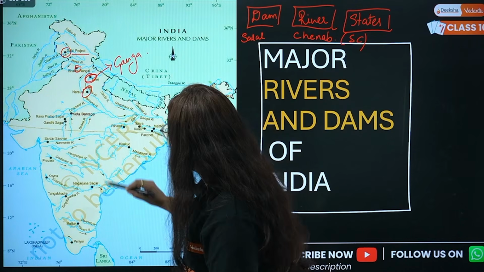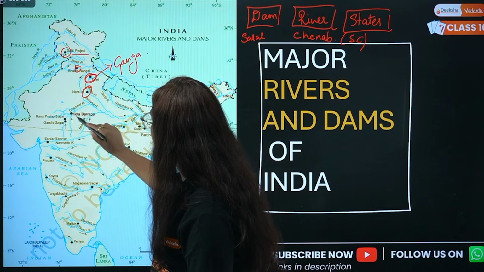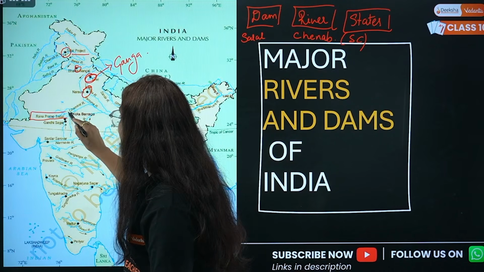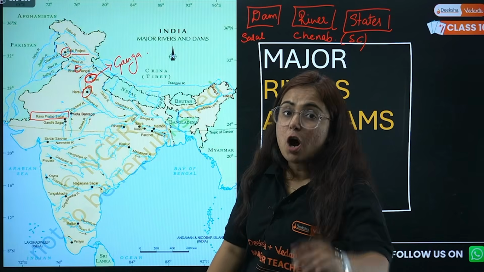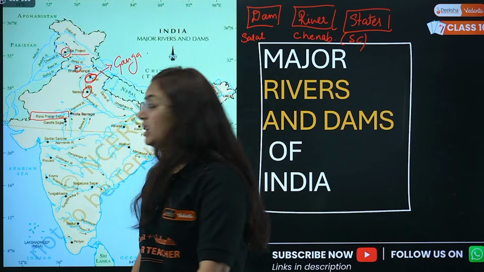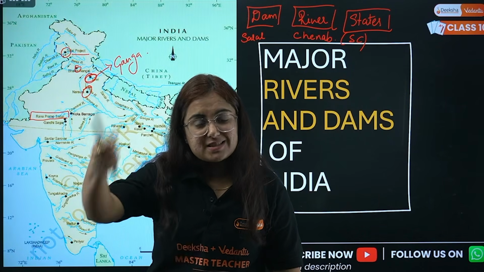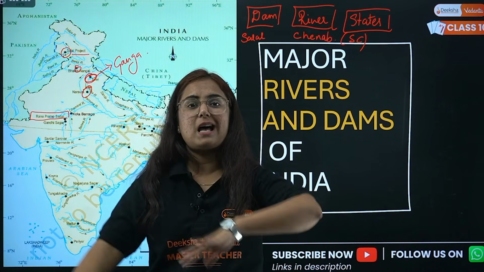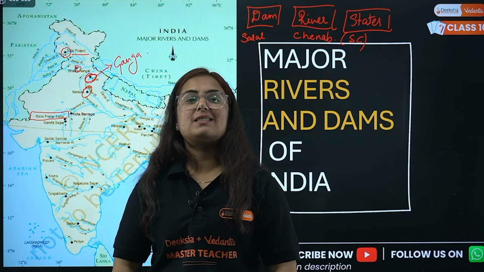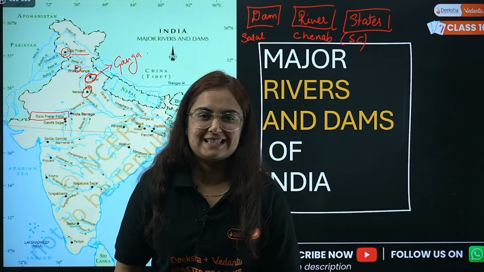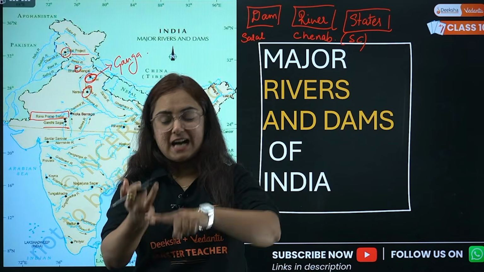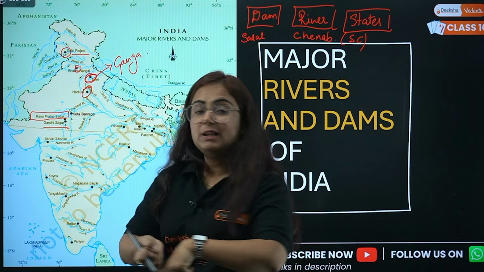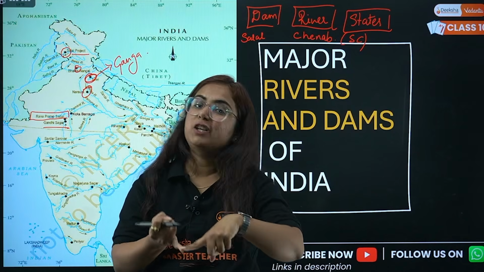Okay, next we will move to the important dam, that is Rana Pratap Sagar. Where is it? Rajasthan, on the bank of river Chambal. Similarly, one more Sagar. How to remember? All the Sagars are in Rajasthan, where a sea naturally doesn't exist. Irony, right? So, Gandhi Sagar, Rana Pratap Sagar, both on the bank of river Chambal in the state of Rajasthan.